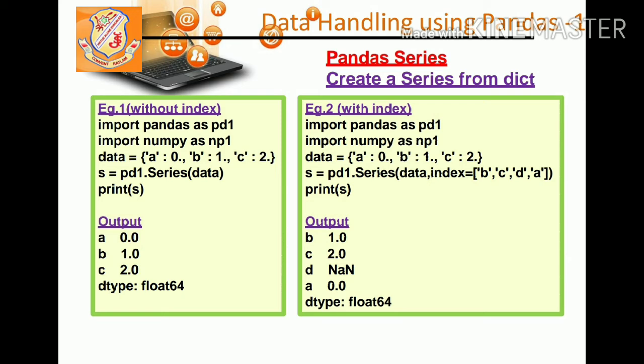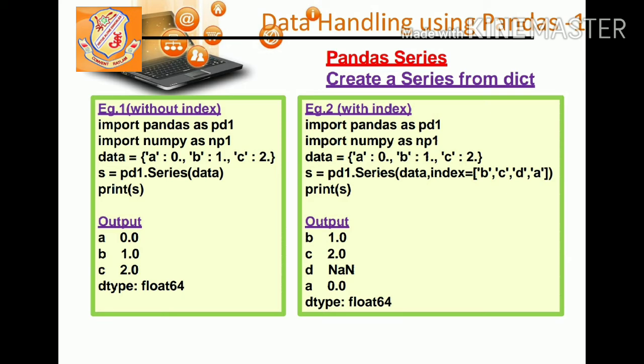Now in the with index example, everything is the same, but when we are creating a series using the Series function which we are saving in s, the index we are specifying as B, C, D and A. Now concentrate on the output. Here there is a variation. B comes first in the index, so its value will be 1 from the dictionary. You can see the dictionary.